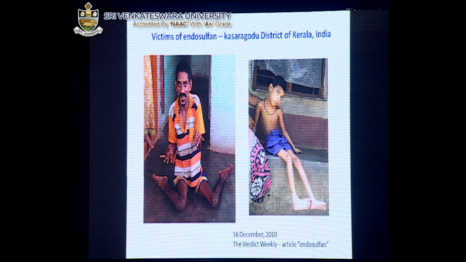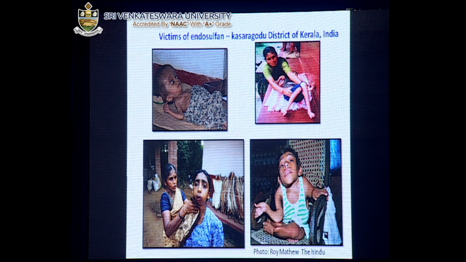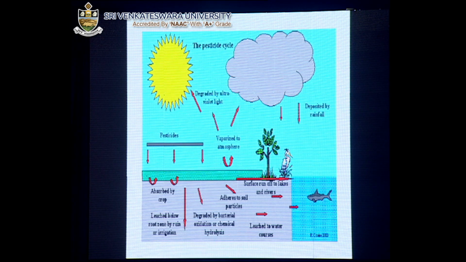Here it also affects the bone, how osteoporosis has taken place, and you can see the defects, and it also affects the hormones, and it changes neuro behavior also. So that is the worst part we can see. Now this is another report, and you can see the victims of endosulfan in Kasaragod, as I just told, from Karnataka, and you can see the defects. This is how the pesticide cycle can be seen in the environment.